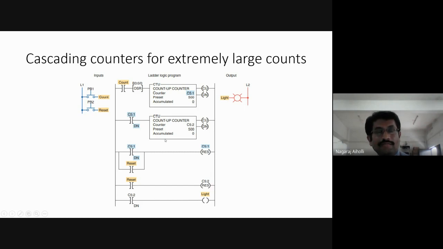That means after 500 into 500 times, that is 2,50,000 counts, after the pressing of the PB1 switch, the light is going to turn on. So with the count of 2,50,000, this lamp will be glowing. This is the operation of this cascading counter, to produce extremely large count values. I hope this ladder logic program is clear to everyone.